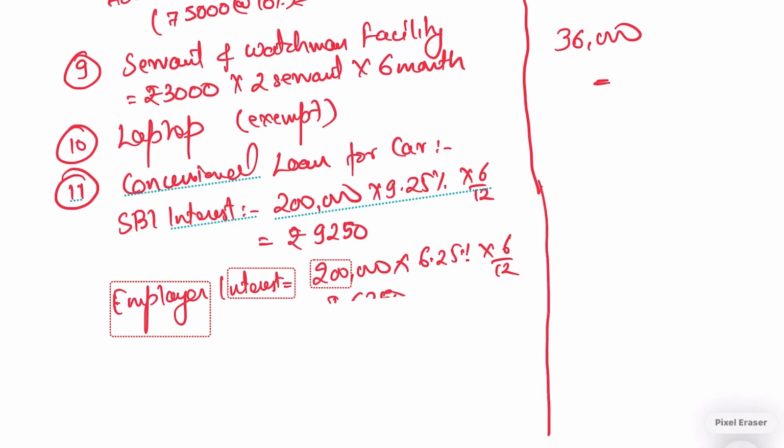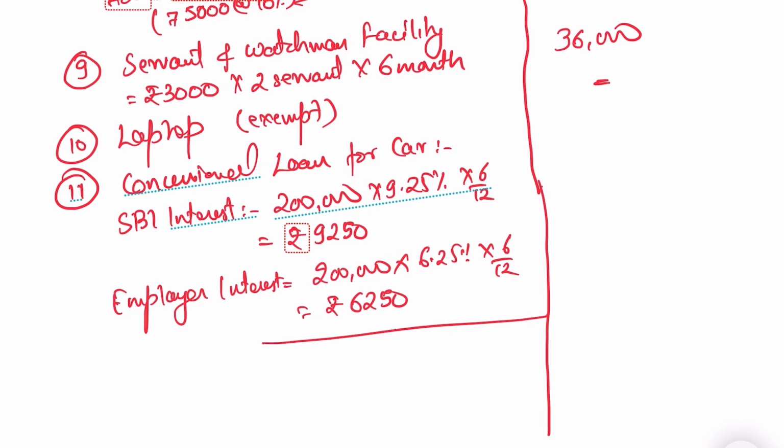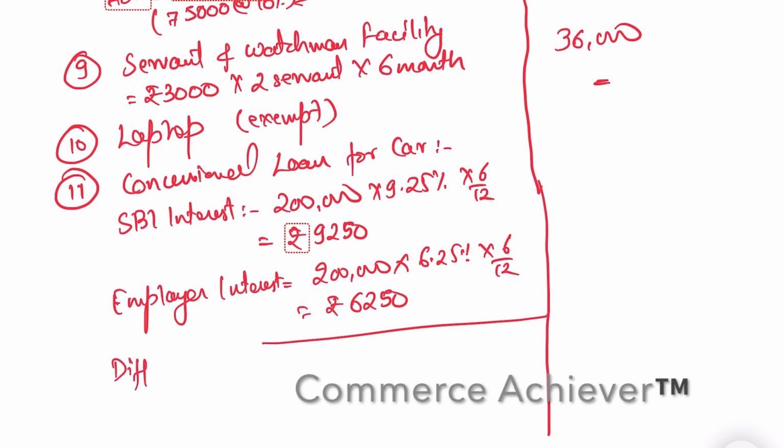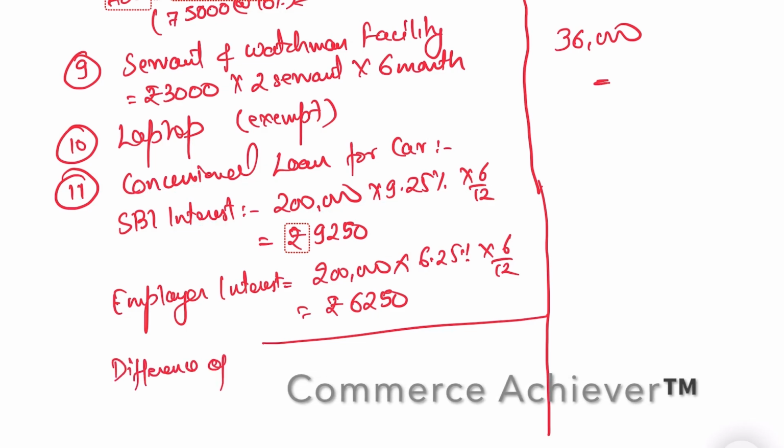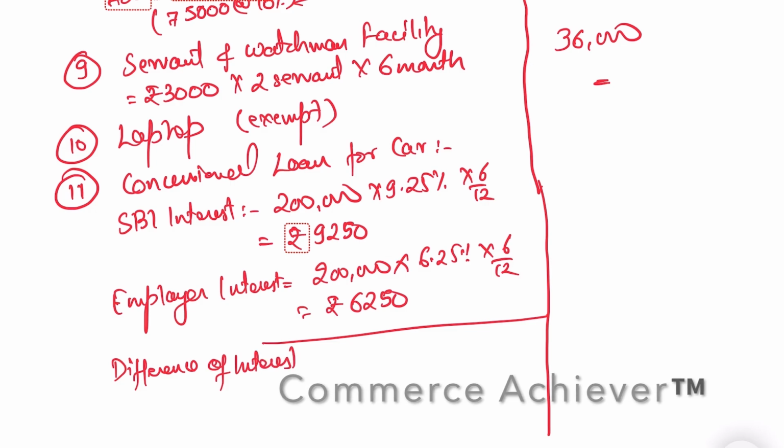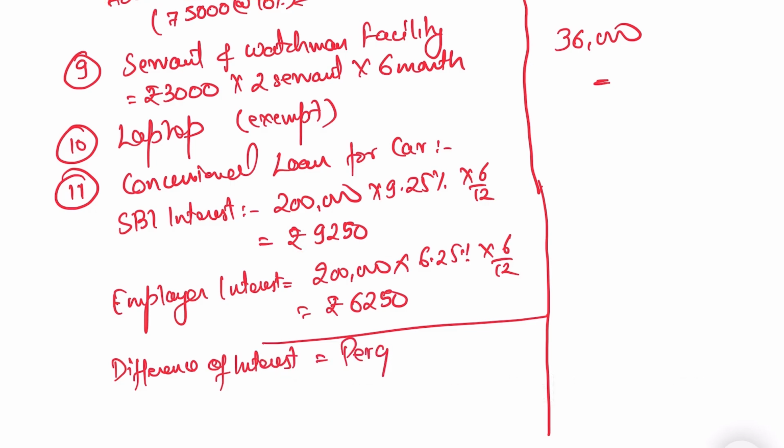So the difference of interest is taxable as perquisite. In this case this will be rupees 3,000. Agree? I hope it's clear.